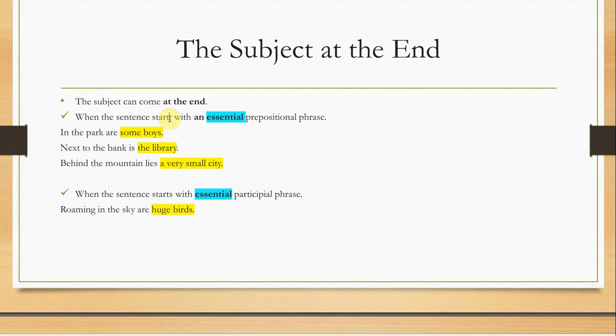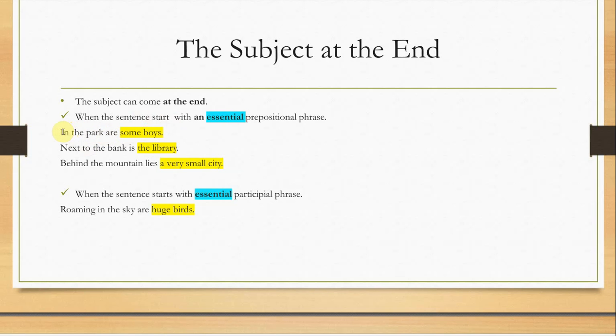What does essential mean? It means important. What does important mean? It means we can never delete it, because if you delete it, you will have nothing. You will not have a dependent clause. For example, in the park are some boys. So this prepositional phrase comes at the beginning of the sentence and is important.